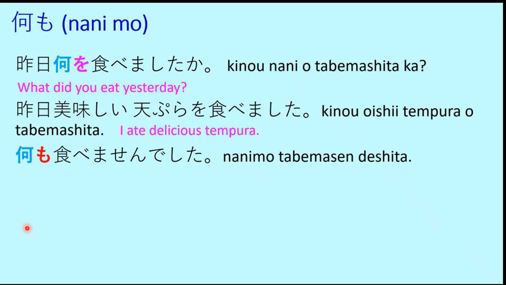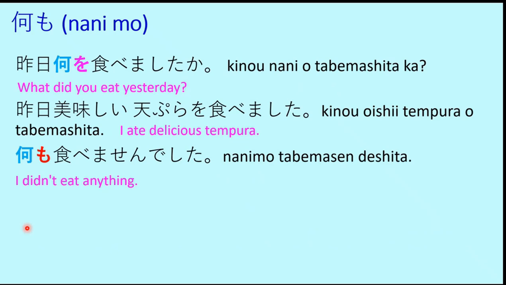Nani mo tabemasen deshita. So now if you are required to say, I didn't eat anything, how would you say? So till now we were asked questions and then we used to respond in a positive manner directly. But now our answer could be nothing. So I didn't eat anything or nothing, simply nothing. So in that case, we use nanimo. So nanimo means nothing. I didn't eat anything. Nanimo tabemasen deshita. I didn't eat anything.